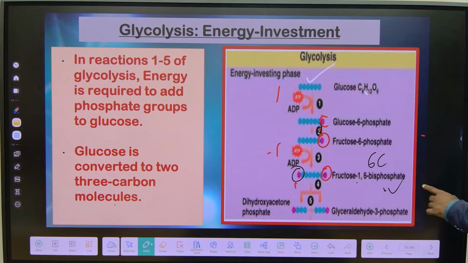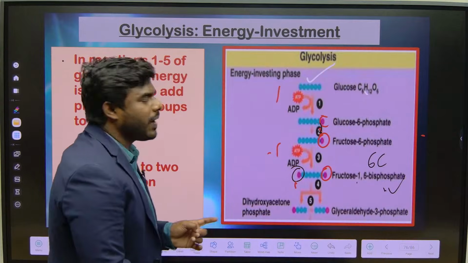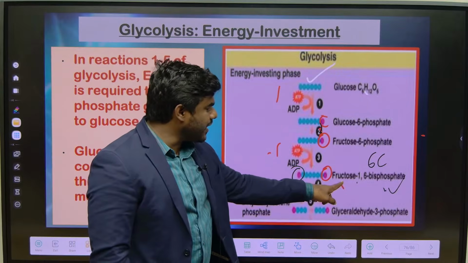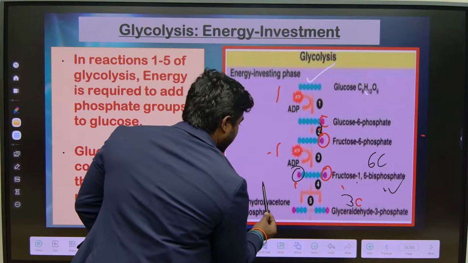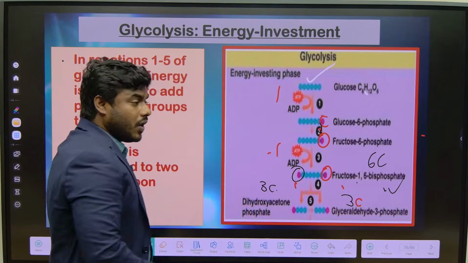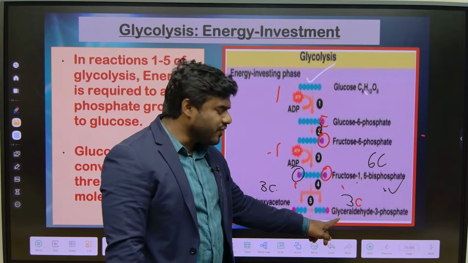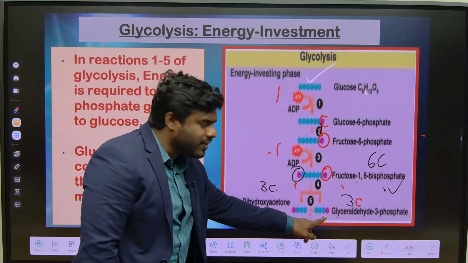Now the most important, this fructose 1,6-bisphosphate, which is a highly unstable compound, breaks down into 2 individual compounds. This is how many carbon? 6. Definitely it has to break down into 3 carbon. One is called G3P. Where did we read G3P? This morning we read in the C3 cycle, the stable product, G3P, glyceraldehyde 3-phosphate.